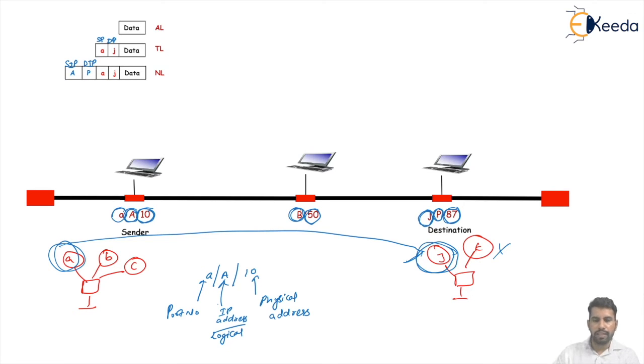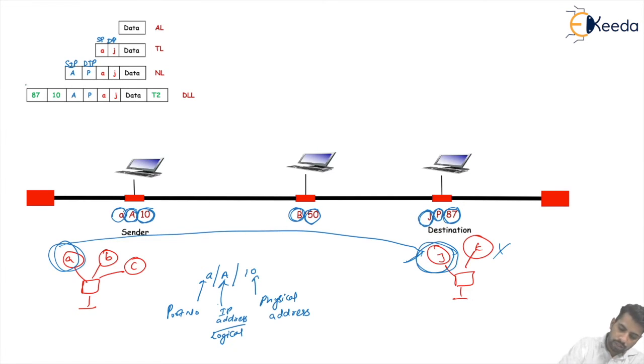Finally, this packet is encapsulated in a frame at the data link layer with the physical source address and the physical destination address. This one is the destination physical address and this is the source physical address. In the frame, we represent them in an inverse way: first the destination address, then the source address. This is the frame format for representing the particular logical address. At the data link layer, this frame contains the physical addresses in the header.